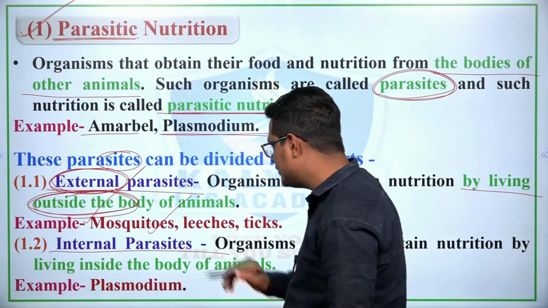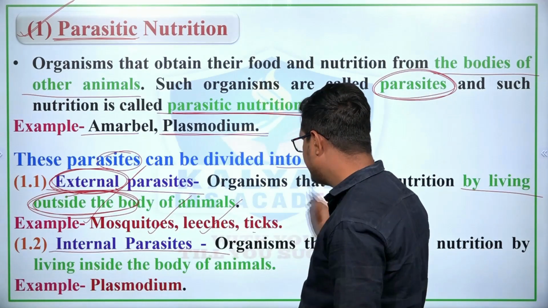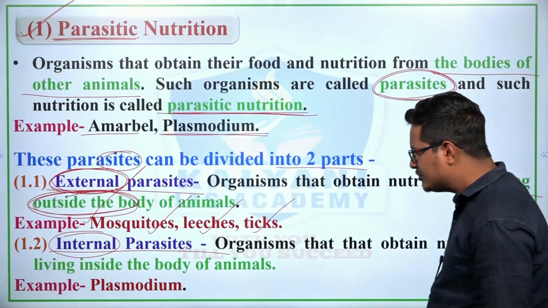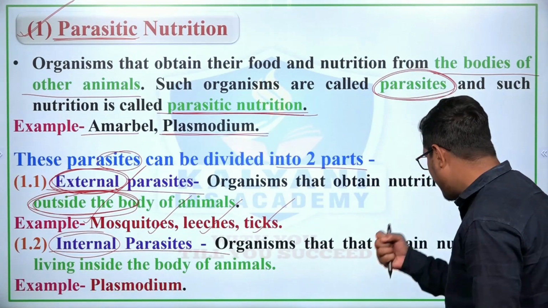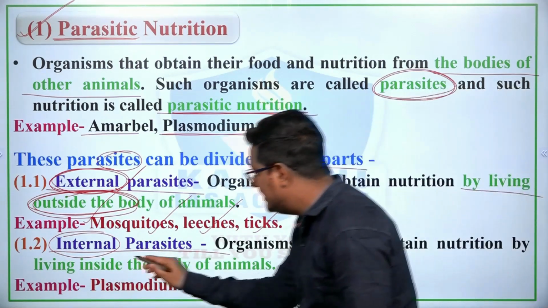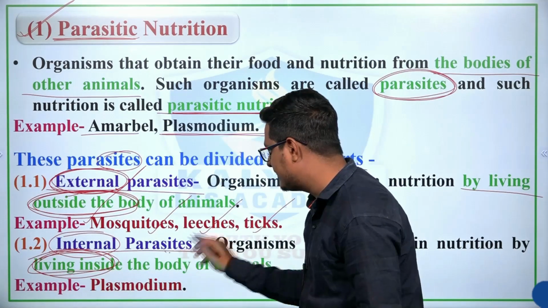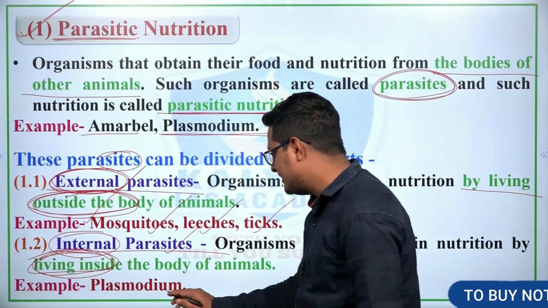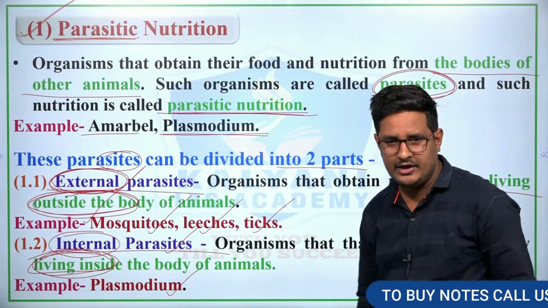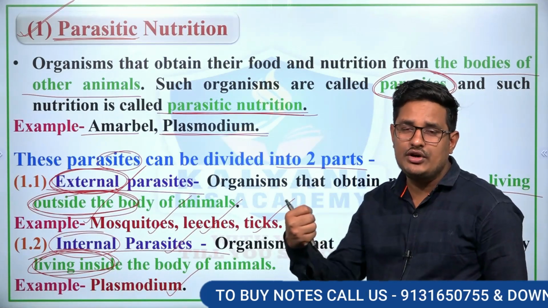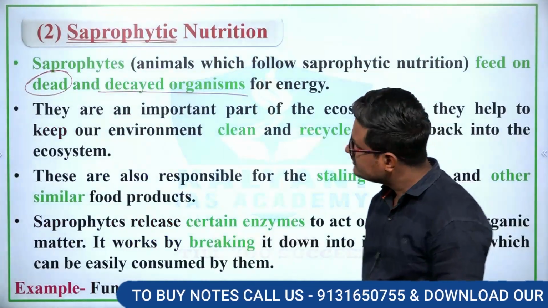Example, mosquitoes, leeches and ticks. Second is internal parasites. Those organisms that obtain nutrition by living inside the body of another organism are known as internal parasites. For example, Plasmodium, which gets its nutrition and grows inside the body of human beings.